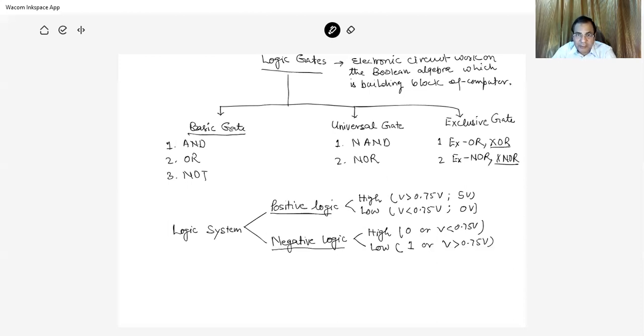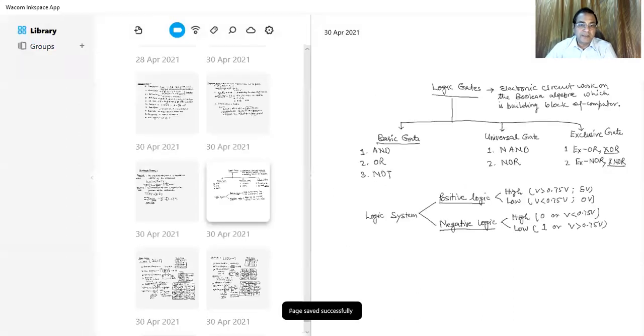There is another concept, negative logic, which is the inverse of positive logic: high when V is less than 0.75 volt and low when V is greater than 0.75 volt. So there are two types of logic, positive and negative, and here we will discuss with positive logic.